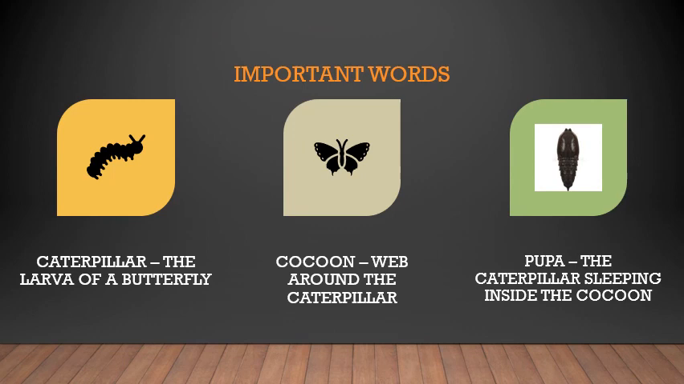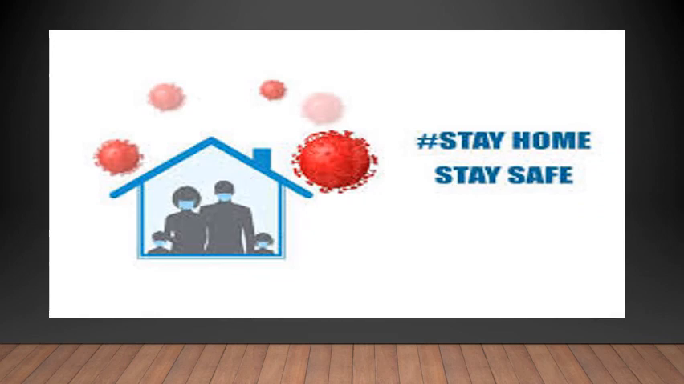Now, the important words in that were caterpillar, the larva of a butterfly; cocoon, the web around the caterpillar; and the pupa, the caterpillar sleeping inside the cocoon. In the next part of the same lesson, you will be learning about the life cycle of a cockroach, the life cycle of a frog, and reproduction in fish, reptiles, and mammals. These remaining you will be learning in the next video.